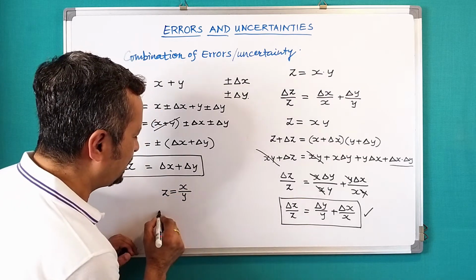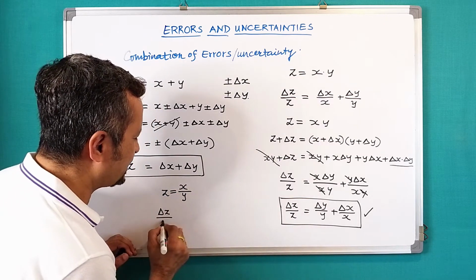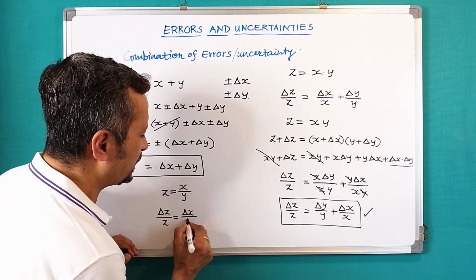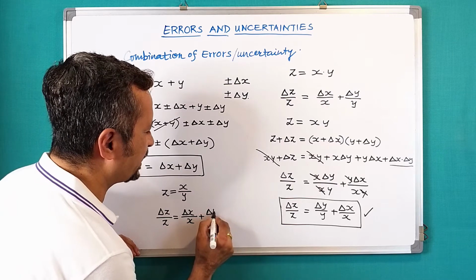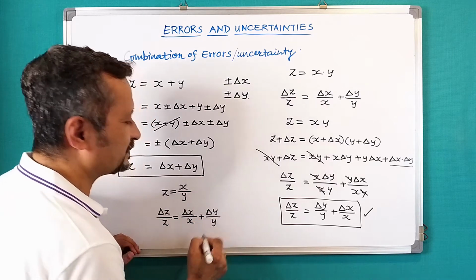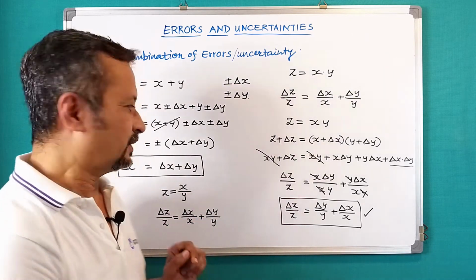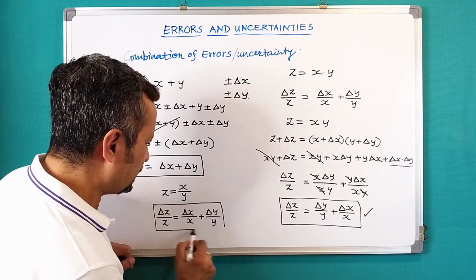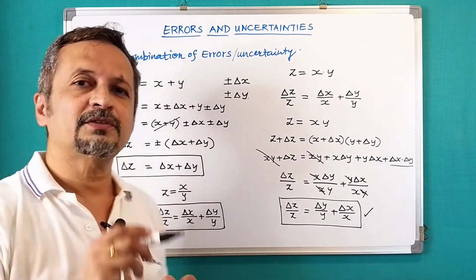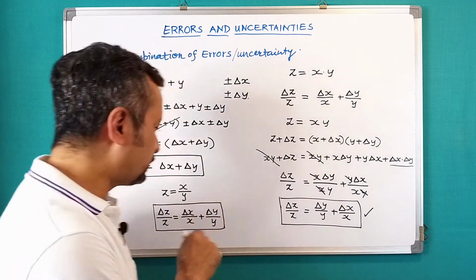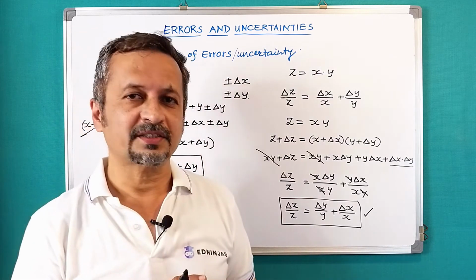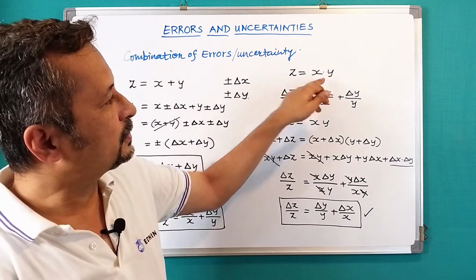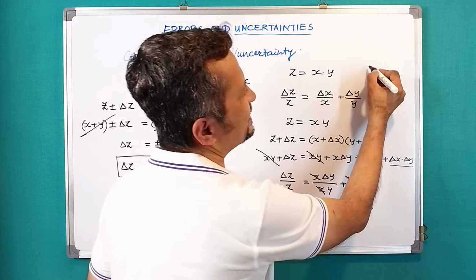So even here, delta z upon z is equal to delta x upon x plus delta y upon y, right? You can use this formula directly, and the explanation for this will be given in the description.